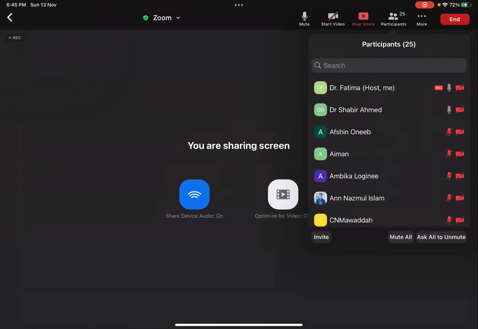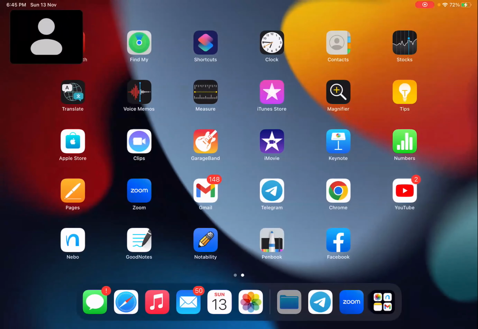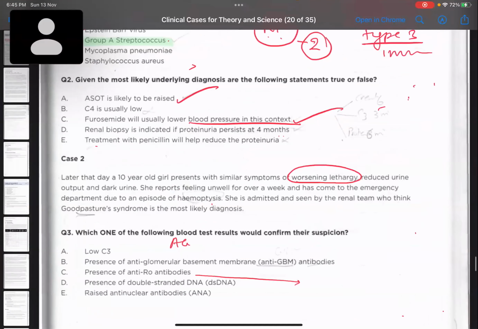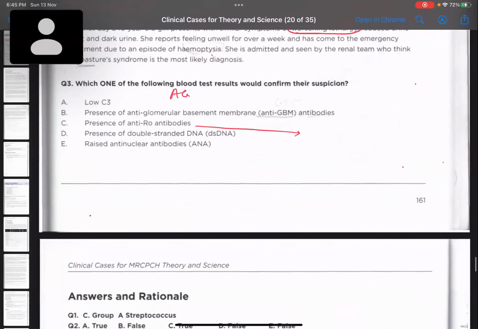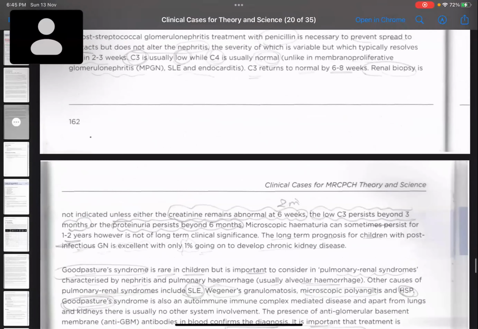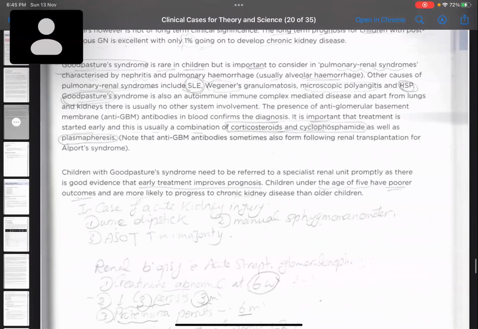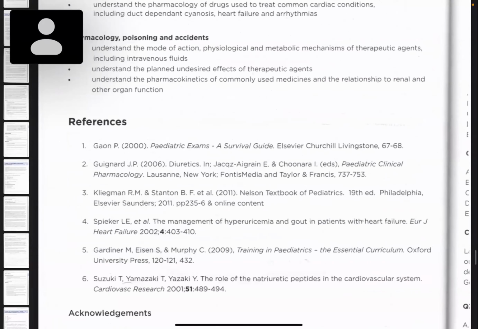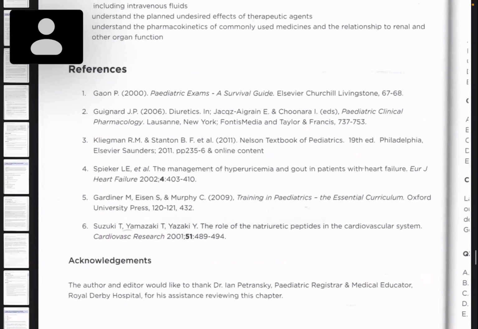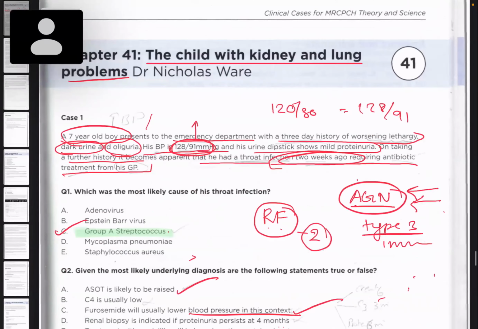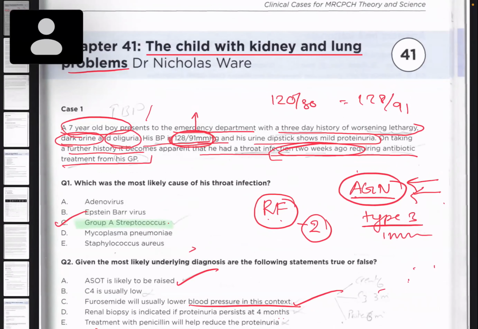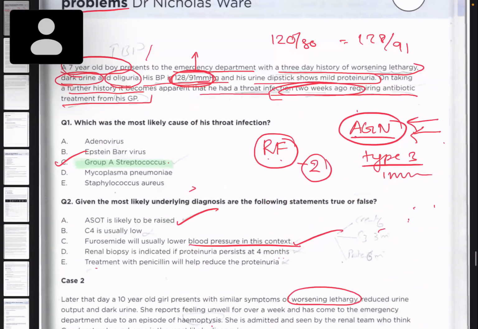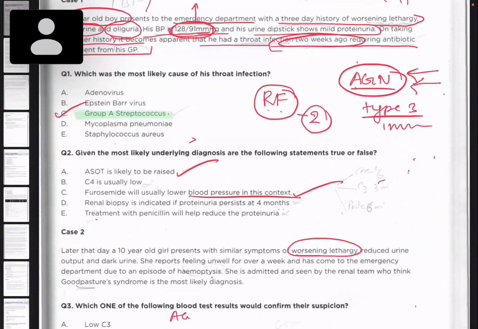So we are done with cases of nephrology. Whenever we are studying one case, this is what everything is written here. Glomerular basement membrane, everything. Whenever we are studying any case, just think for some moment, even if you're not studying by yourself, you're listening to a discussion, try to correlate what are the common recall questions coming from this case. This is really important because you can do a lot of discussion, but if you're not having anything saved in your mind, that's not going to help you in exam. So when you're doing this, you have to ask, okay, fine, from this topic, what is the commonly asked question?